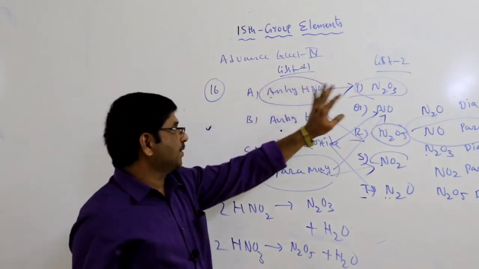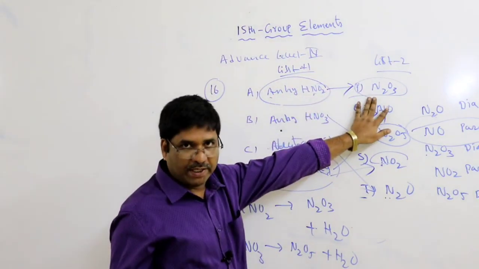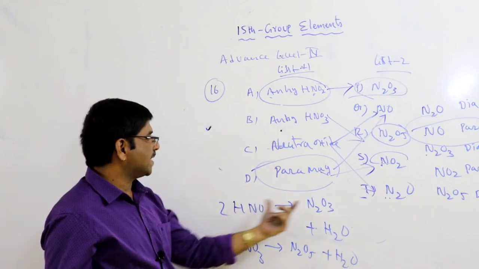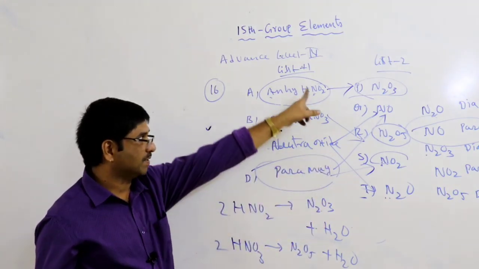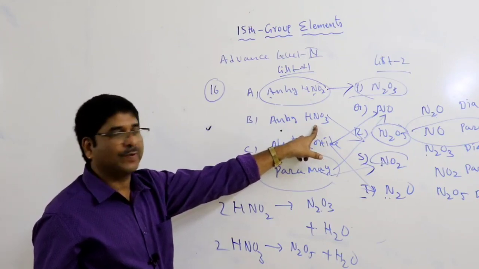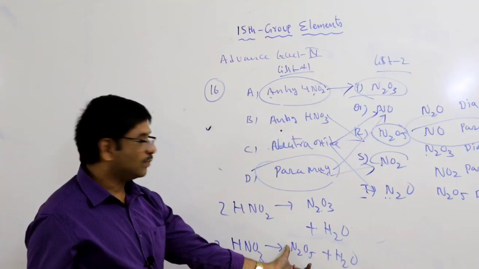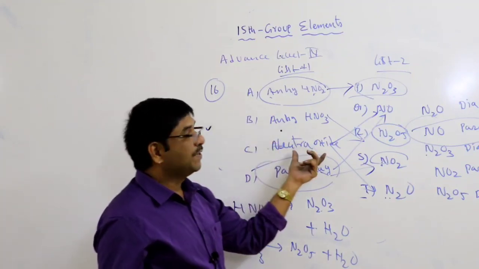So let us repeat once again, list 1 and list 2. Anhydride of HNO2 is N2O3, the first option. Anhydride means removal of water. Anhydride of nitric acid is N2O5. Next, the third one, neutral oxide.